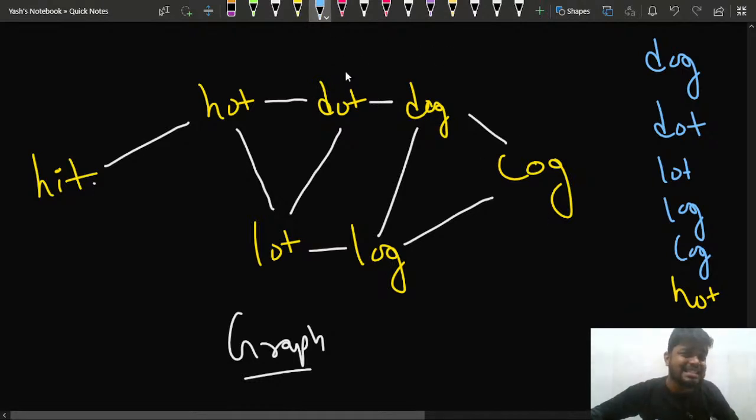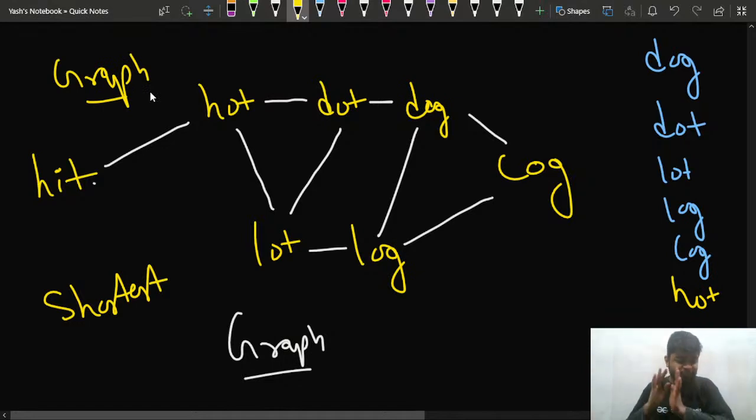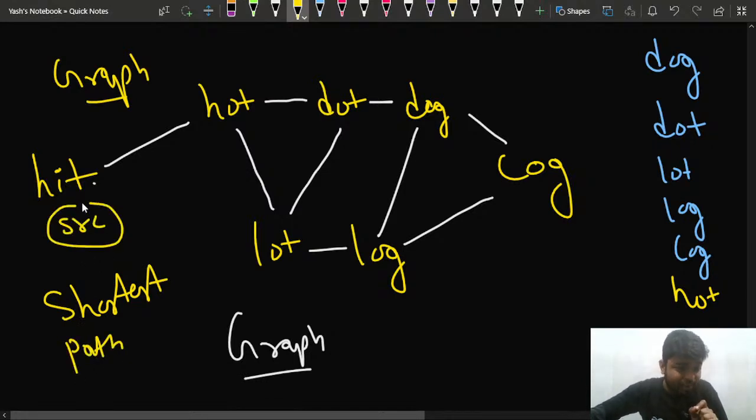Now I can easily see in this particular part that I can find the shortest path. If this is a graph that I have deciphered, I have observed that this is a graph. So in this graph, I can easily see that I have to find the shortest path from the source vertex, that is from hit, the starting word, to the destination, that is cog, right?